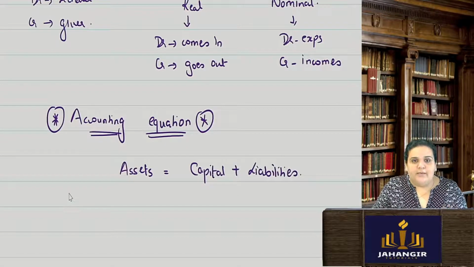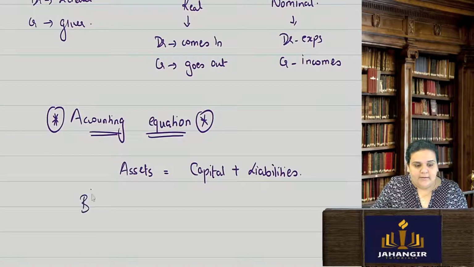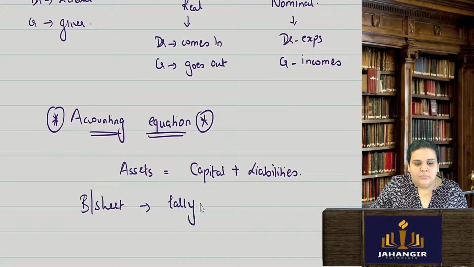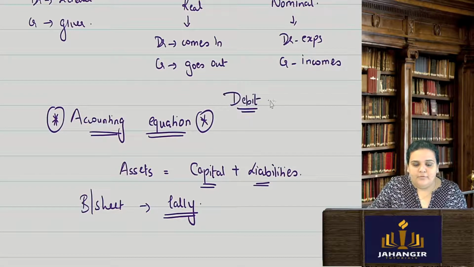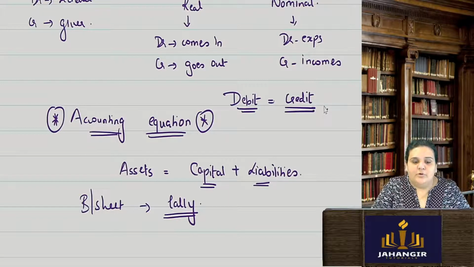Okay, so we have our trial balance. When we prepare our trial balance and then post it to P&L and balance sheet, our balance sheet should tally. Balance sheet has to tally. It has to be at the same total, the asset side and the liability side. So liability consists of capital also, right? Now we have debit should be equal to the credit. So these are the golden rules of accounts.